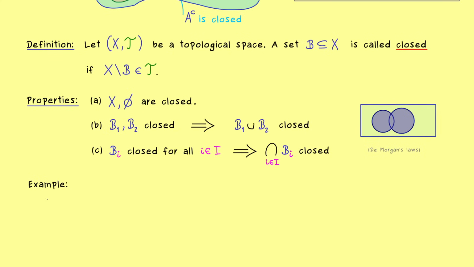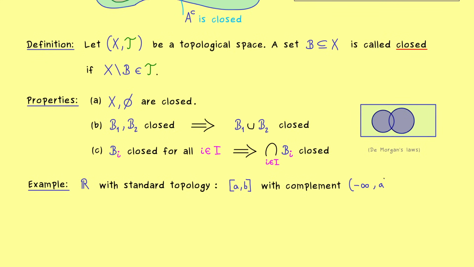And maybe to remember it, let's quickly look at the real numbers with the standard topology. There we could say that the interval from a to b is closed because the complement is open. The complement is simply from -infinity to a, where a is not included, and union with b to +infinity.